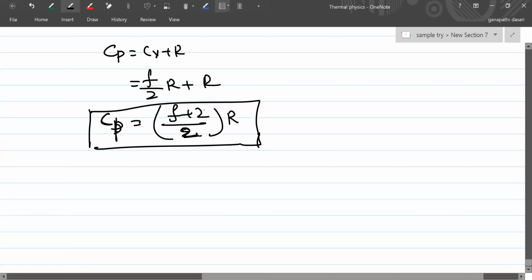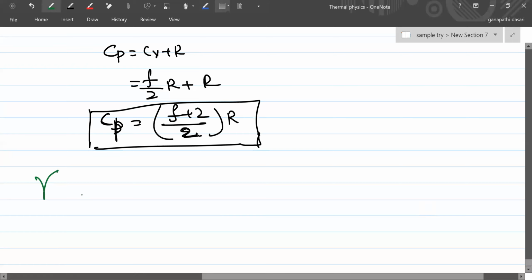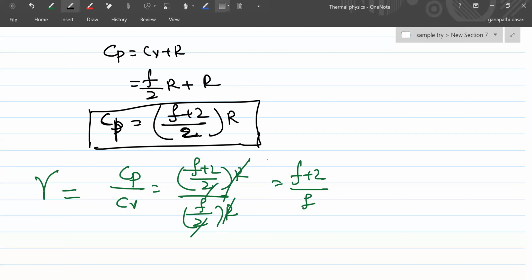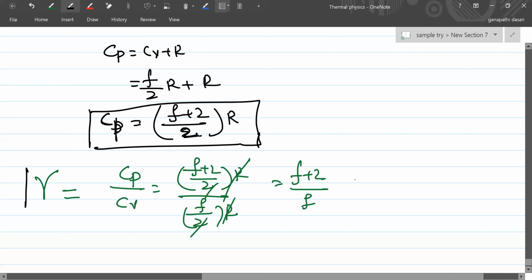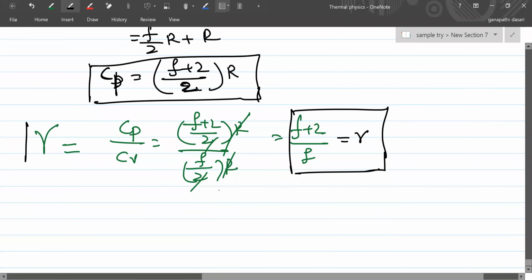This is another important value: gamma is equal to Cp by Cv. Number of questions on this value are asked again in examinations. Cp is (f plus 2) by 2 R. Cv is f by 2 R. If we cancel R and R, 2 and 2, the answer is (f plus 2) by f, which is equal to gamma. Okay. Are you getting it?